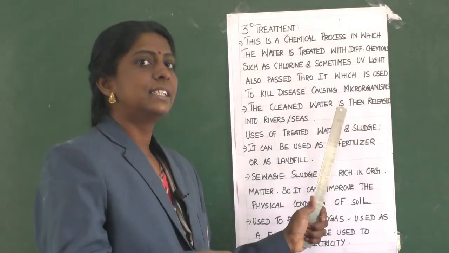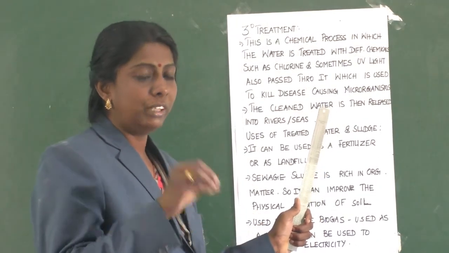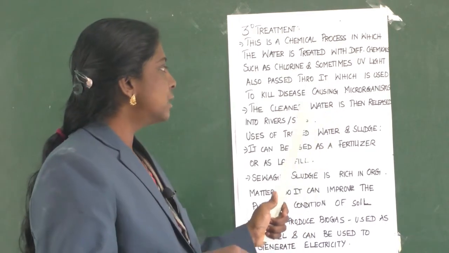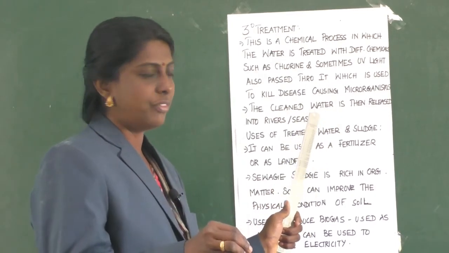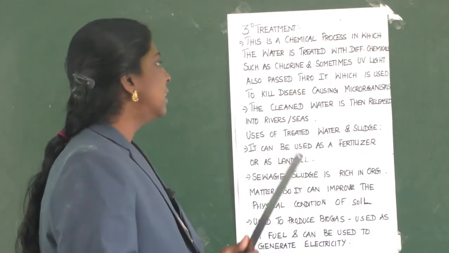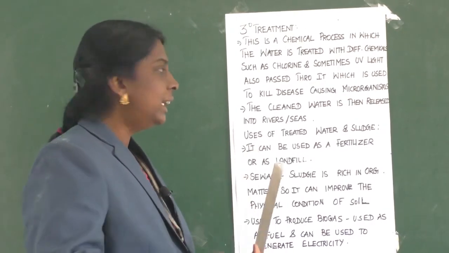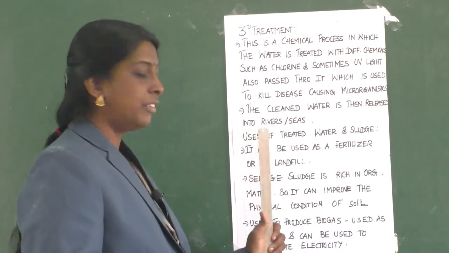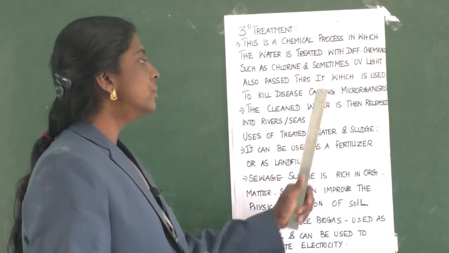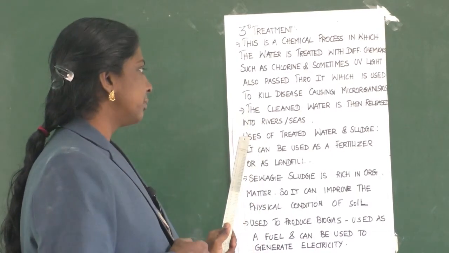Then the treated water will be let out into rivers or seas. The clean water is then released into rivers or seas.